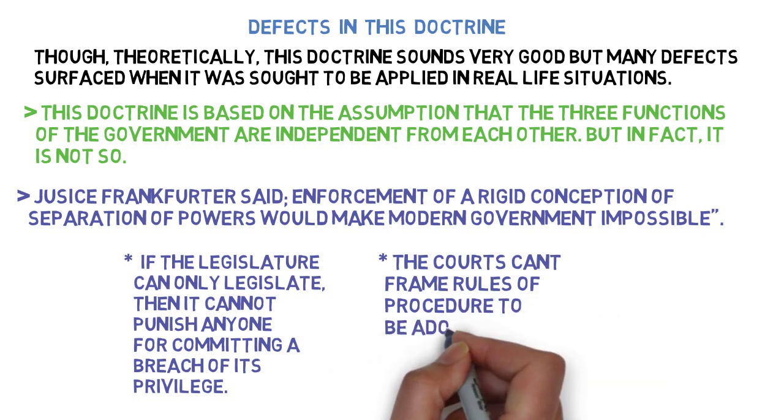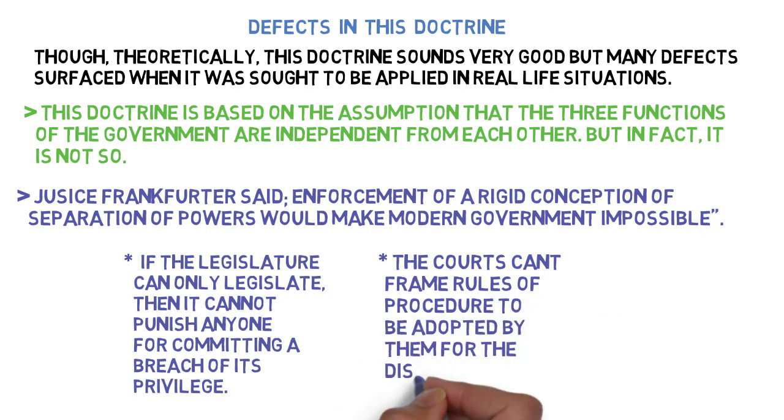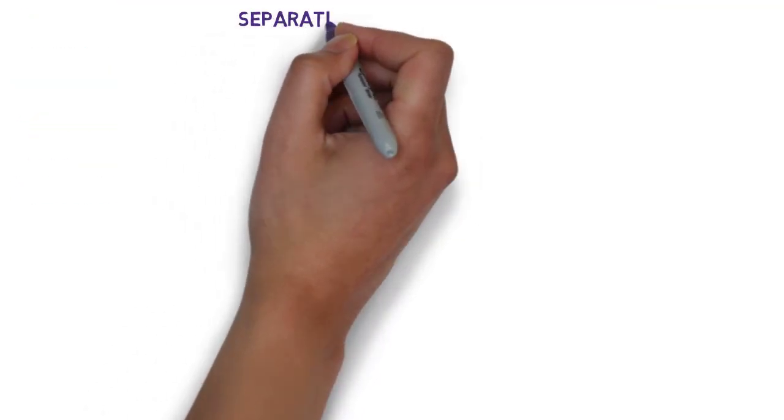And the second example: the courts could not frame rules of procedure to be adopted by them for the disposal of cases. In India, every High Court and the Supreme Court have their own regulations for the disposal of cases, which is the function of the legislature, framing the laws. And if the doctrine were rigid, it could not be done by the judiciary.